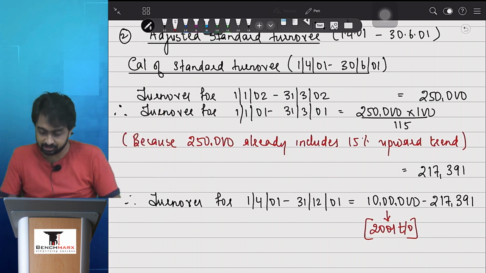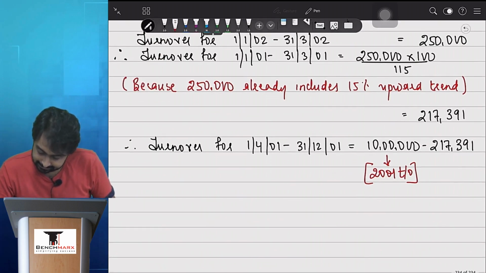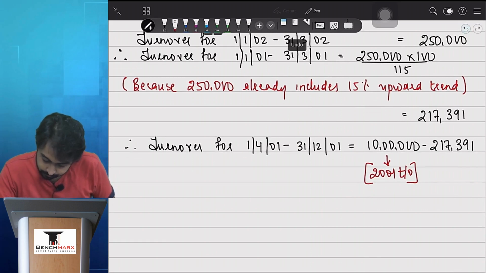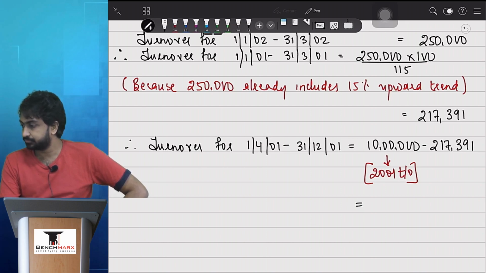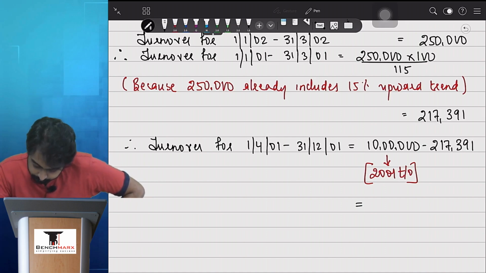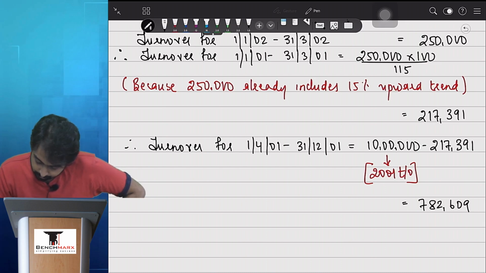I will get 9 months का turnover. That is equal to 782,609. ब्रैकेट में लिख सकते हो 9 months.